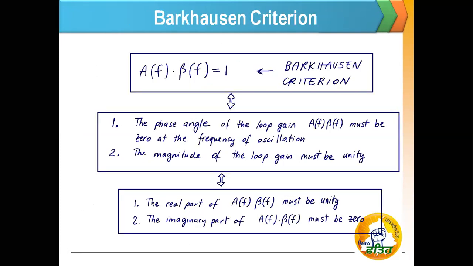So what is the Barkhausen criteria? We know that an oscillator is an amplifier which produces oscillations without taking an input signal, by using positive feedback only. But in order to provide proper oscillations, it is very important that the amplifier circuit satisfies certain criteria. That is the Barkhausen criteria. So let's understand the Barkhausen criteria in detail. This is the loop gain.